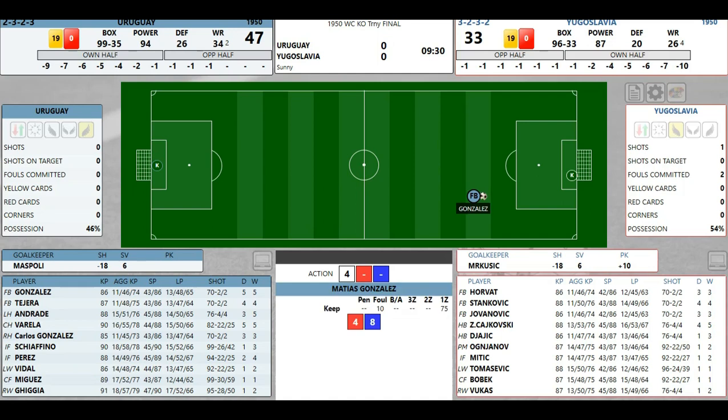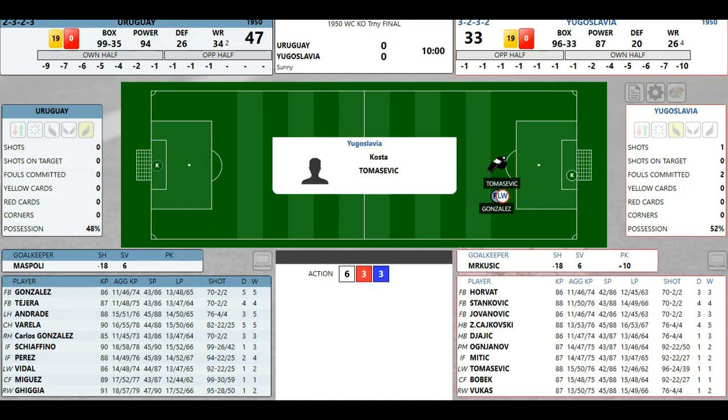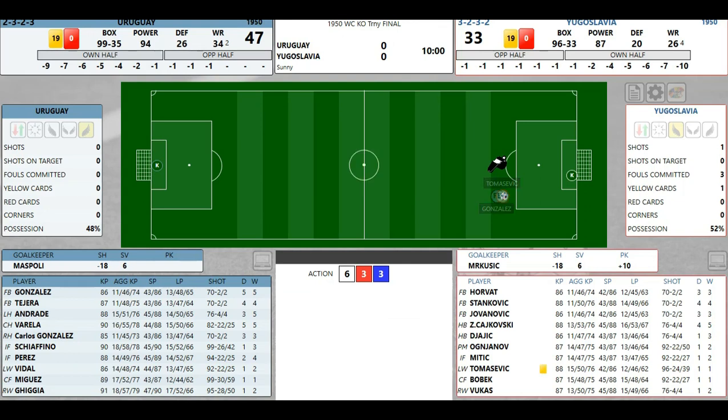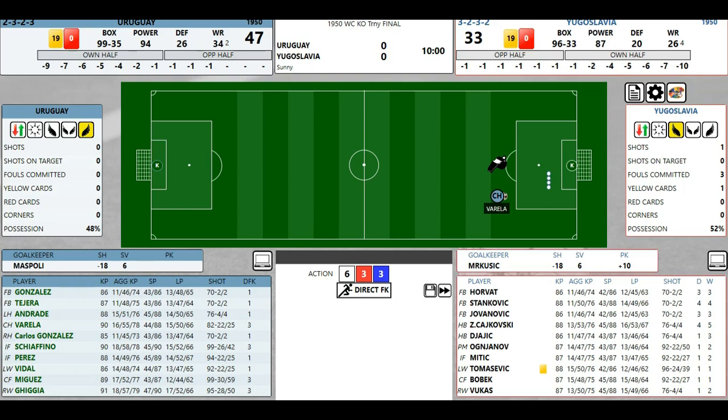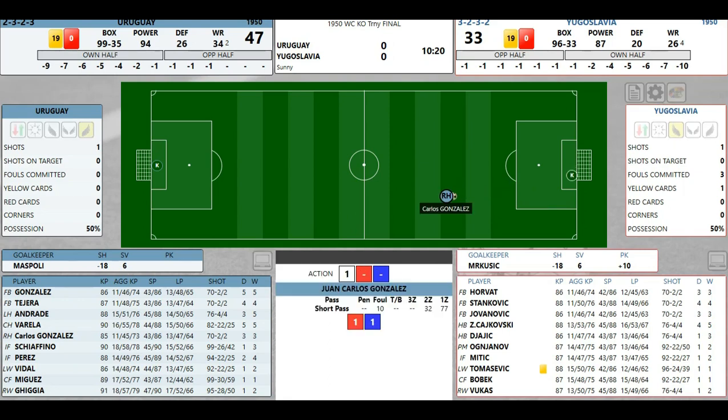Gonzalez. Mateus Gonzalez. Tomasevic with the foul, and that's a yellow. Good thing it wasn't in the box, it would have been huge. Varela will take a direct kick, trying to get it over the wall. No, he won't. Carlos Gonzalez will get the ball.